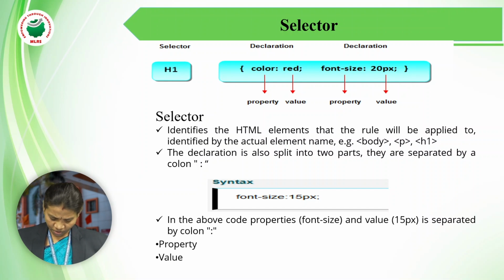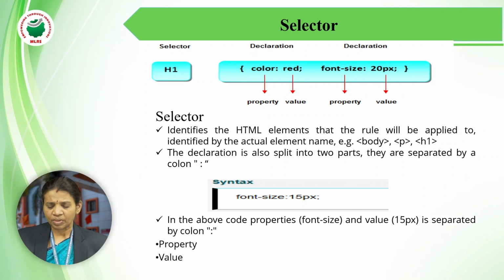Before going to the selector, first of all, what is the main aim of CSS? The main function of CSS is visuality. The look and feel is good with the help of CSS, arranging whatever HTML elements or tags we are using. From a decoration point of view, the visual appearance is good, the look and feel is good, and it is accessible and user friendly. CSS provides a way to define and apply the styles consistently across all the pages.